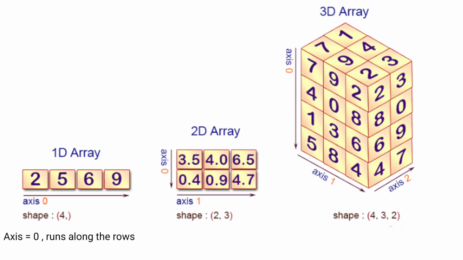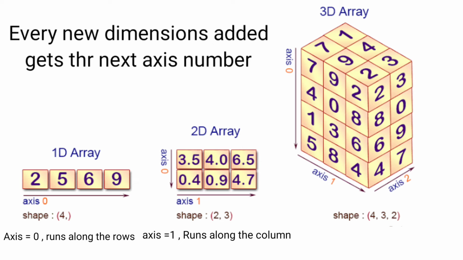If you see in the picture, there is a one-dimensional array and it has only one axis, that is axis 0. It runs along the row. In a two-dimensional array, it has a second axis, that is axis 1, which runs along the column, and lastly in a three-dimensional array, there is another axis, that is axis 2. Every new dimension added gets the next axis number.